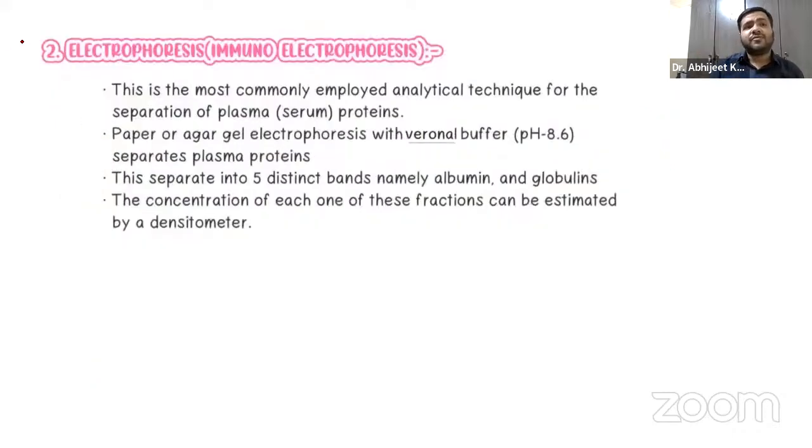Second method is electrophoresis, again being a very important part in the exam, right? It is basically used for the separation of the plasma proteins. Paper or agar gel electrophoresis with veronal buffer, basically its pH is around 8.6. It's slightly alkaline. It separates the plasma proteins.